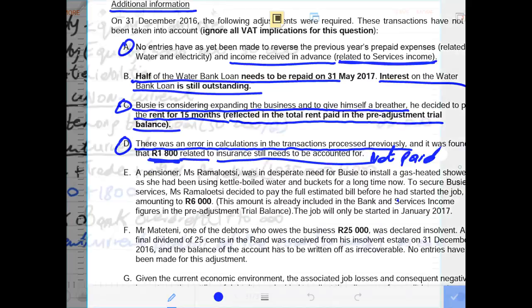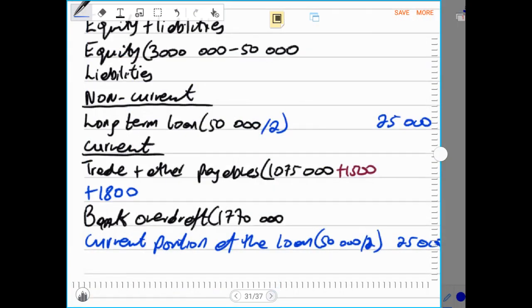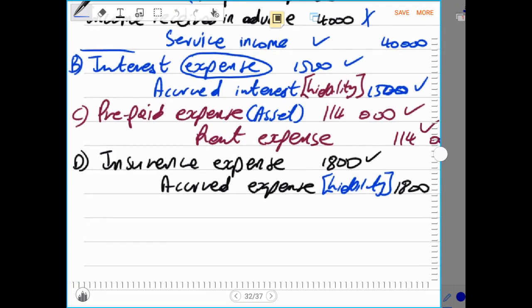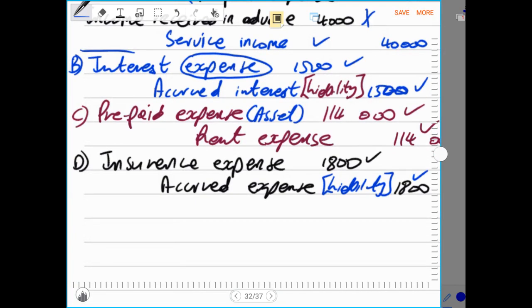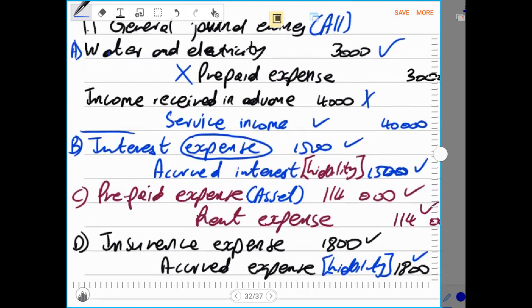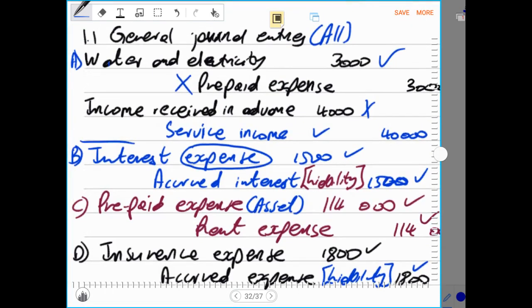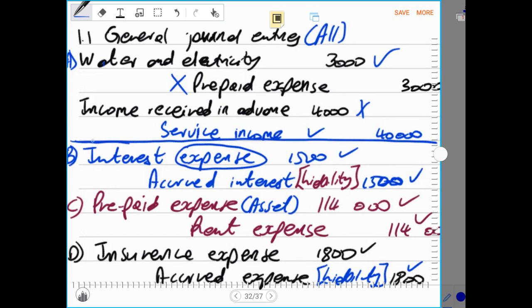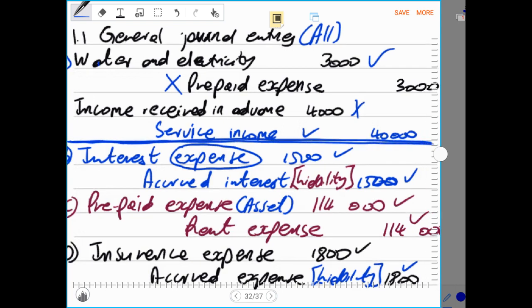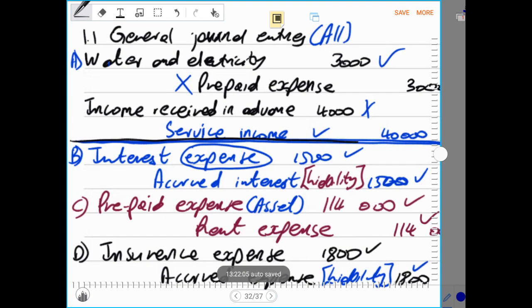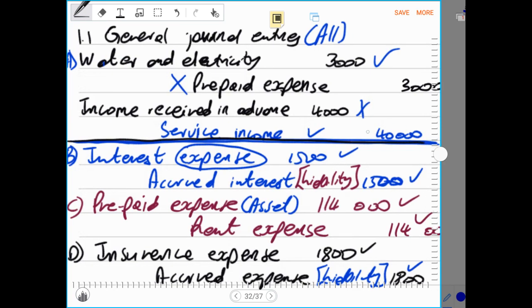Remember, guys, for every journal entry for the current year, the debit side and the credit side must be recorded in all your financial statements. But with regard to the reversals, which were number 1 and number 2, you can only record one side if you want, but if you want, you can record both sides, but I prefer that you only record one side. You only record the expense side or the income side.